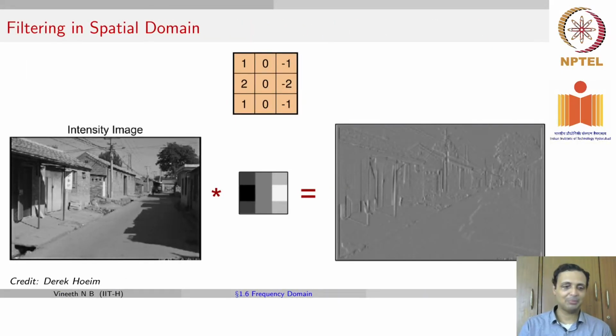Okay, so let's see an example of this. So if you have an intensity image and you take such a filter, this is an example of an edge filter, you would get an output such as this where only the edges are highlighted. This is your normal spatial convolution. So what does it mean to go to the frequency domain?